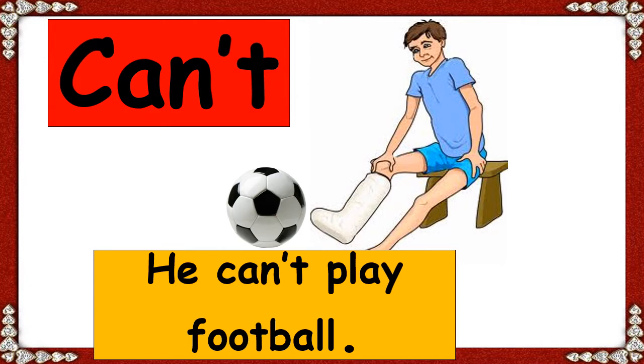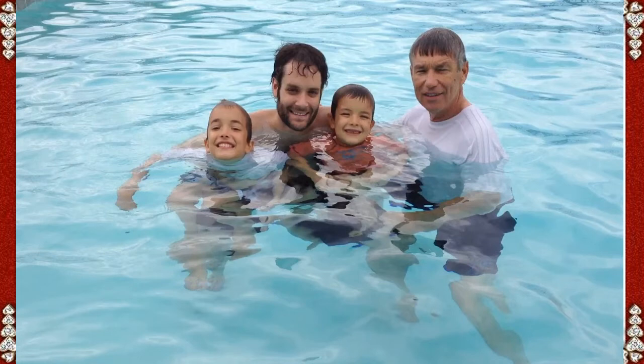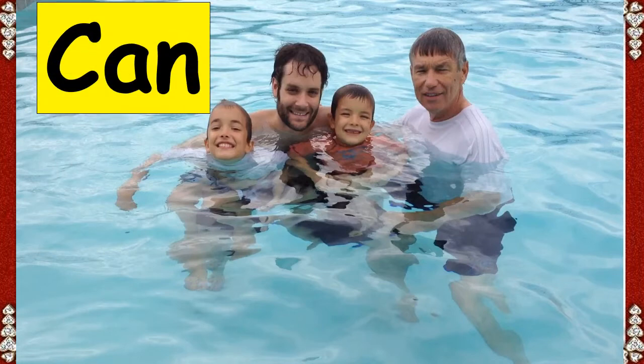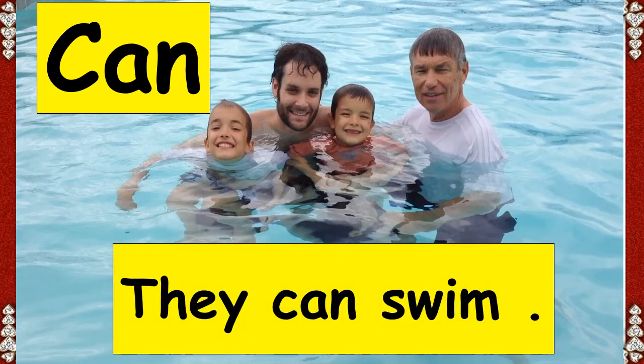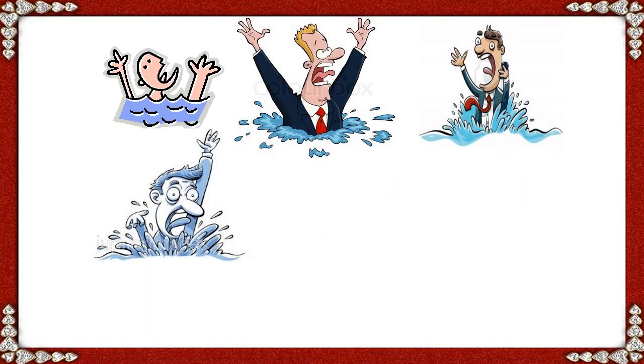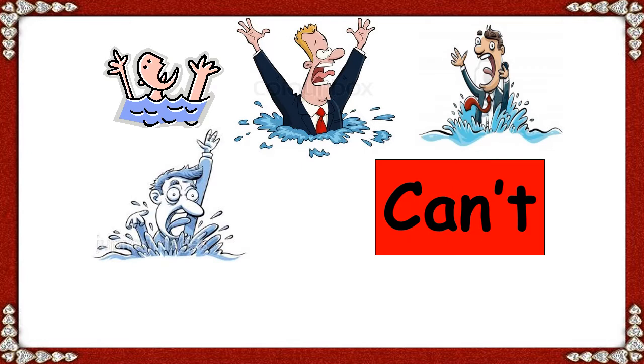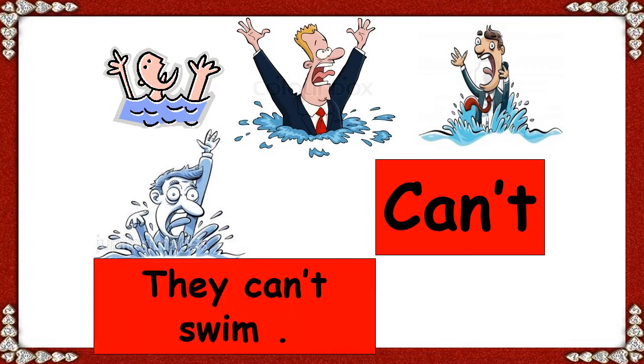Now if you look at this picture, this one is can, so we can say they can swim. But on the opposite, can't, so we can say they can't swim. So in the first one, they can do something, but in this one, they can't swim.